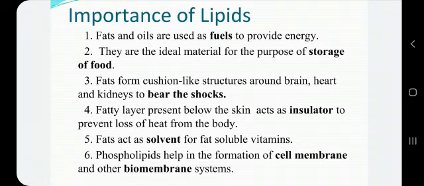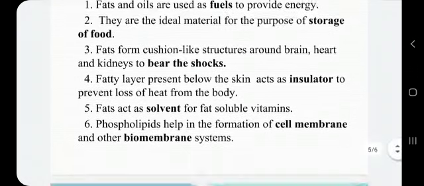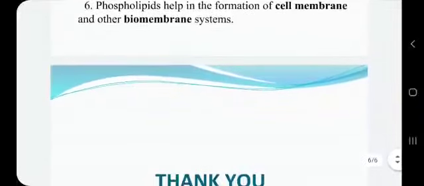Now in this video you studied about proteins and lipids, and in the next video you are going to study about the vitamins and minerals, their principal sources and their deficiency effects on the body.